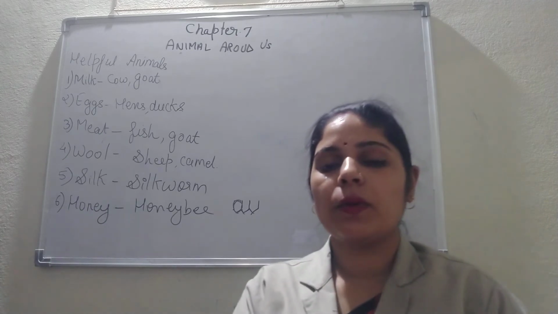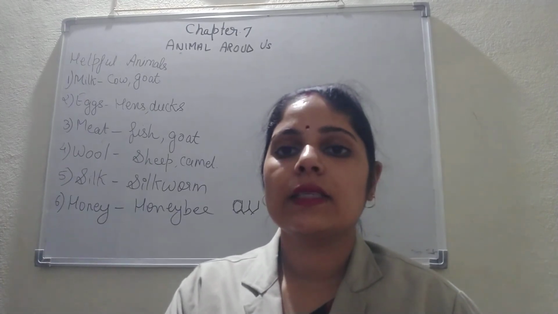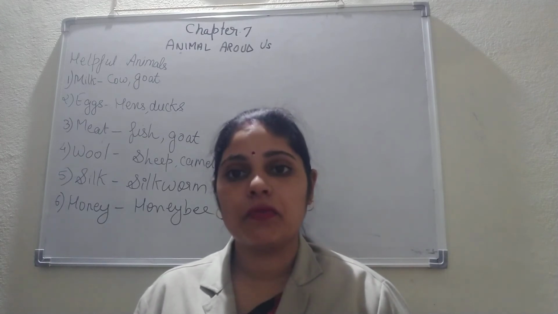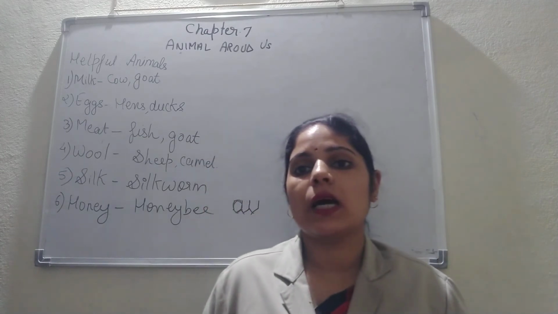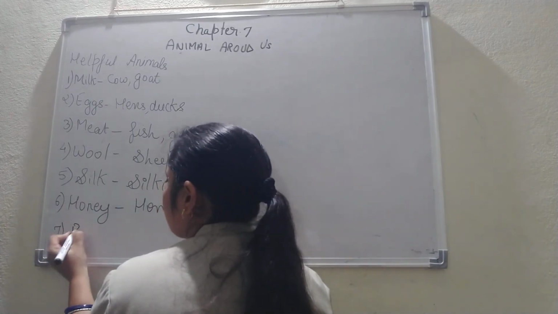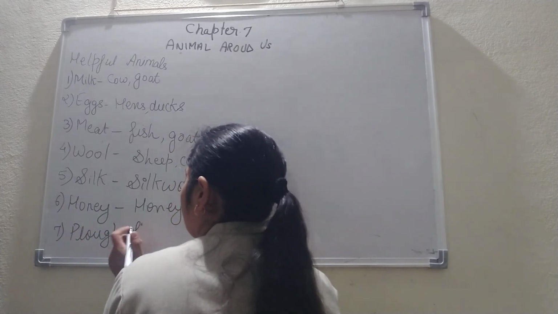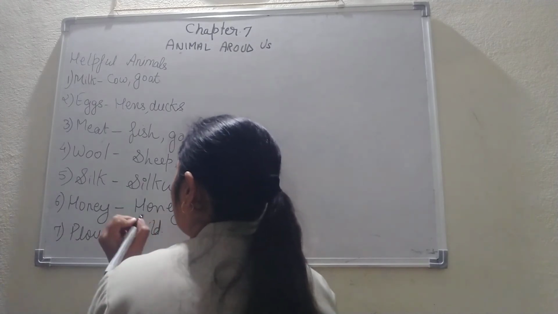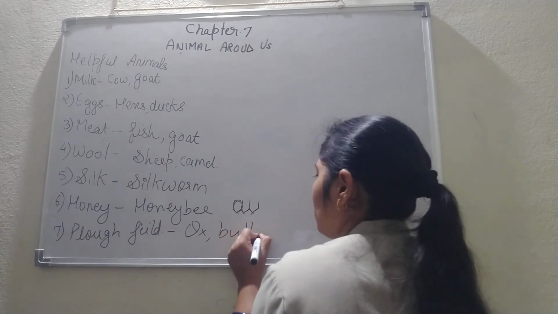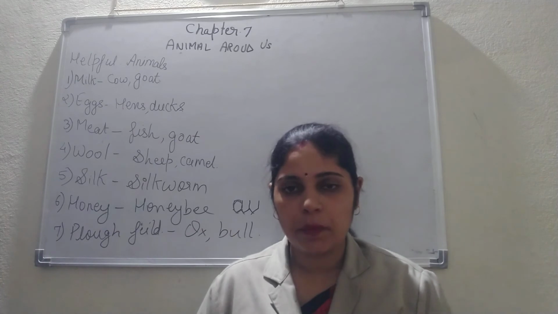And the next one, can you guess another use of animals? Yes, you might have seen some animals working in the field. Some animals are used to plough the field. Let me write the names also, that is ox and bull. So what is the meaning of ploughing? You might have seen a field, आप लोगों ने खेत देखा होगा.